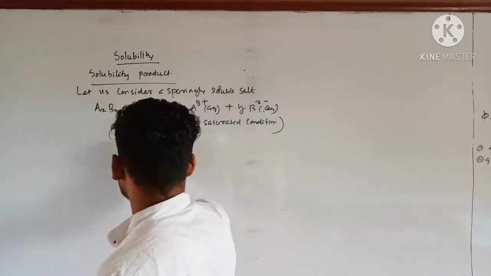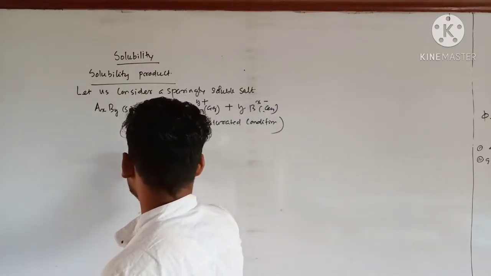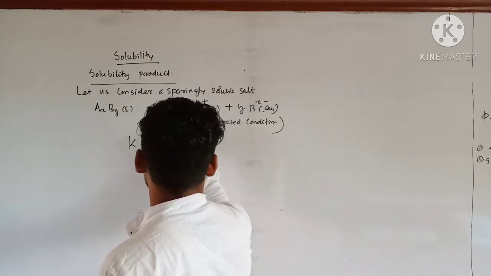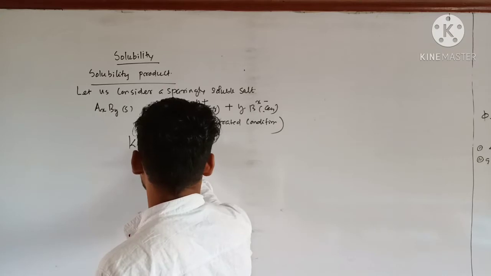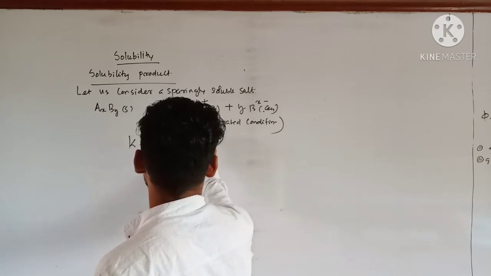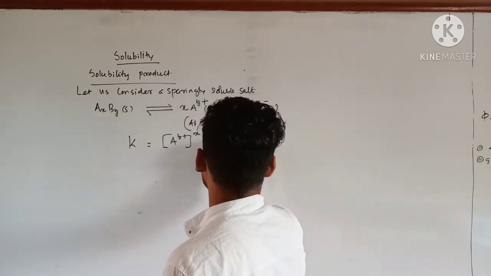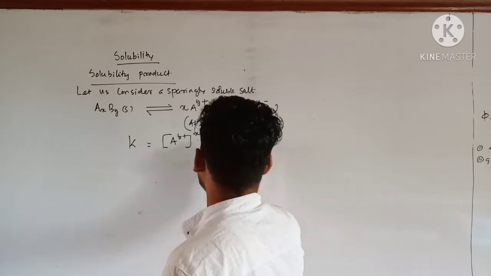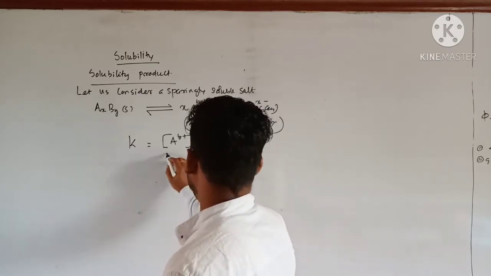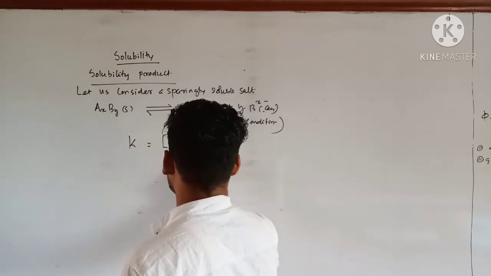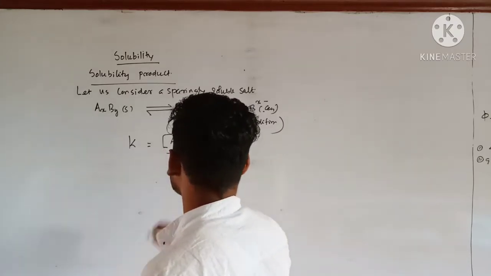So K, that is equal to K equilibrium, is equal to the concentration of products, [A^y+]^x [B^x-]^y, divided by AxBy solid.